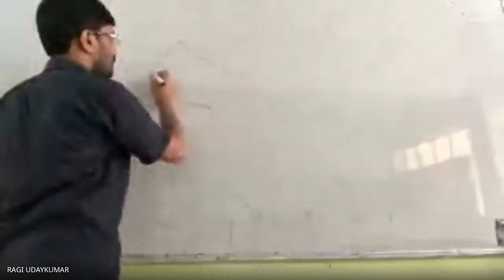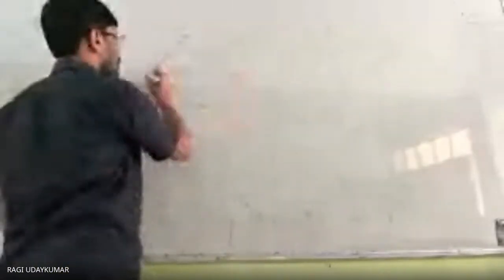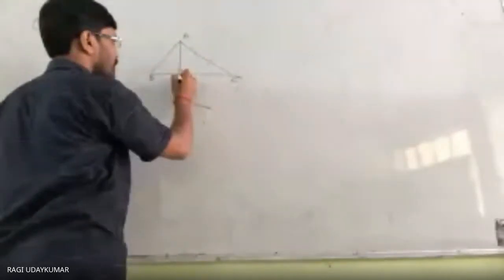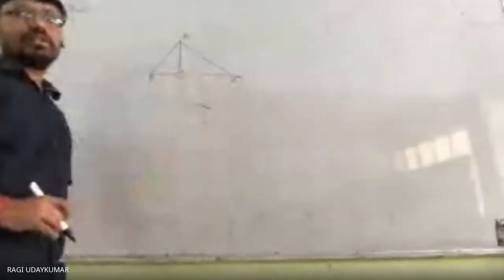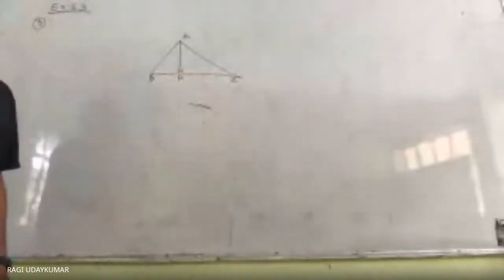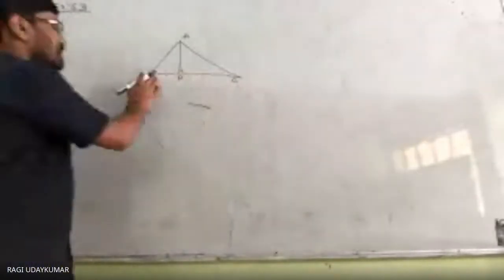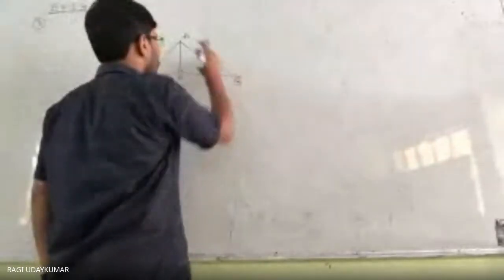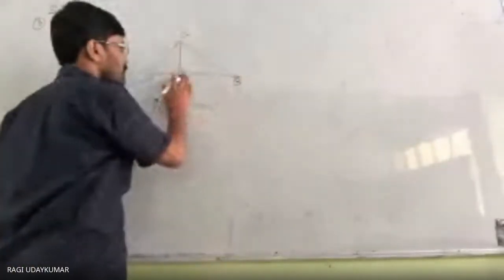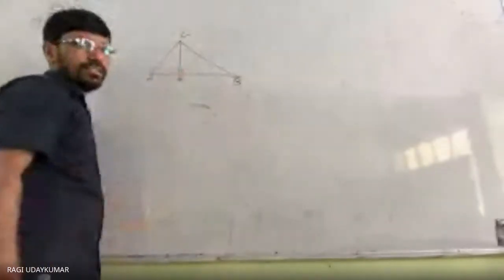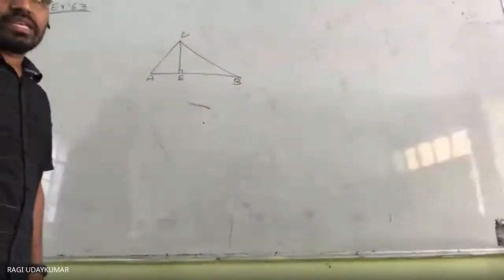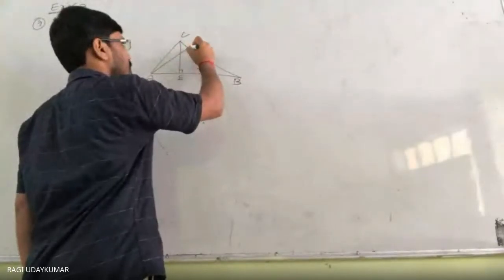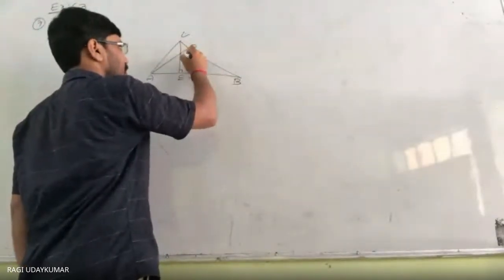Triangle ABC is given to you here. The altitudes are AD and CE. Sorry, the triangle is named like this: A, B, C. So E is here like this, CE and AD, this is 90 degrees, and they will intersect at a point P.